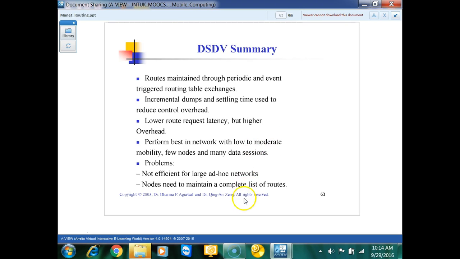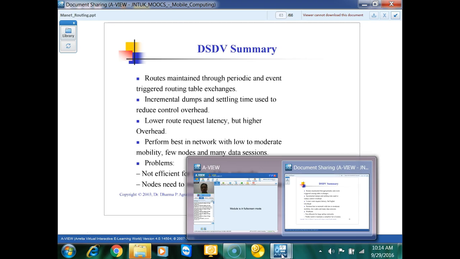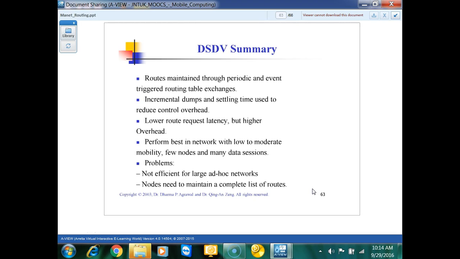But the second operation depends upon the event trigger. When the event trigger is running, you start updating the other nodes in the network.